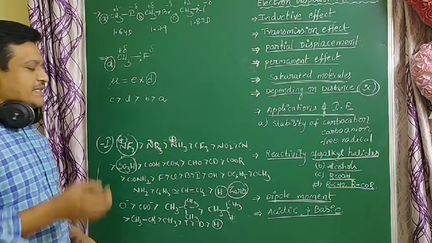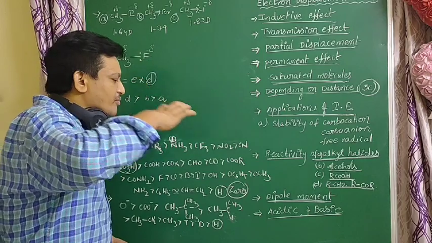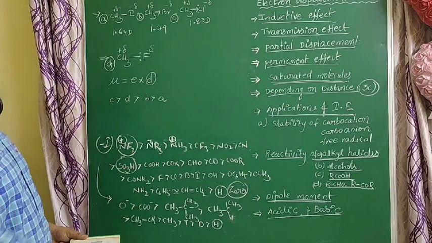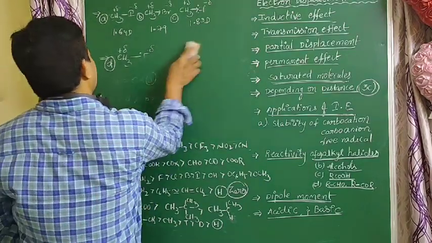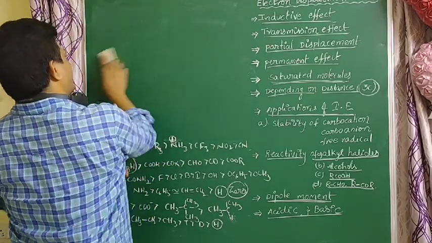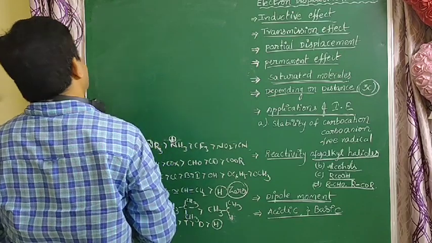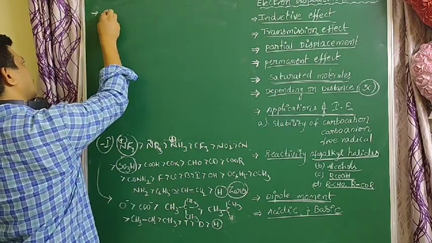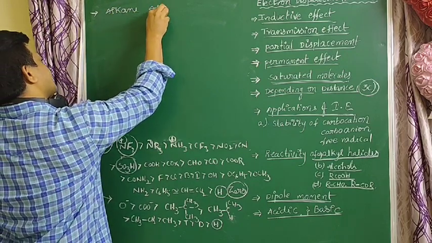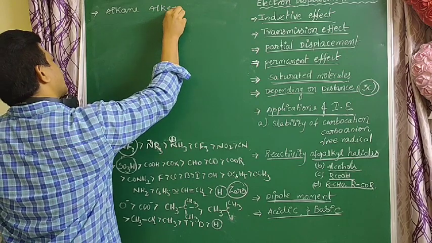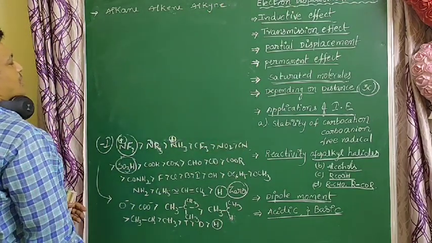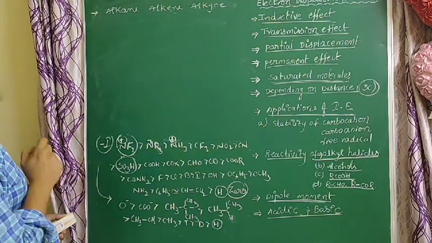Next, the acidic nature of some aliphatic compounds, which is explained by the inductive effect. In alkanes, alkenes and alkynes.